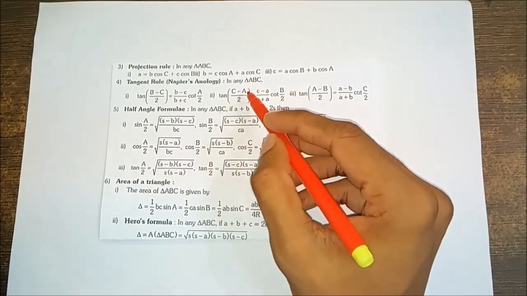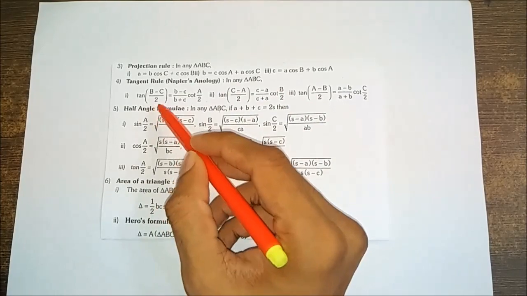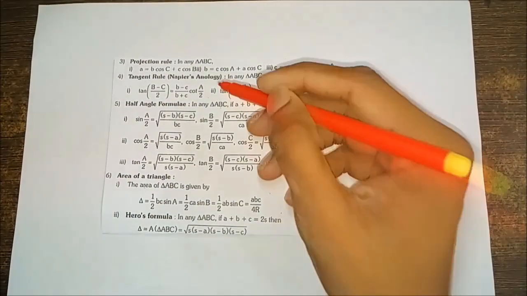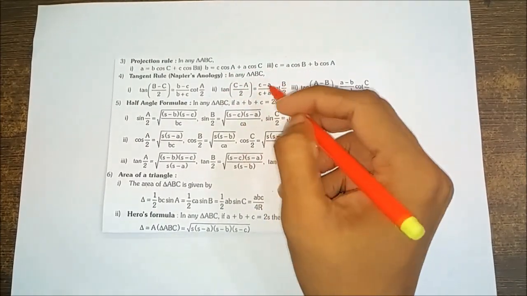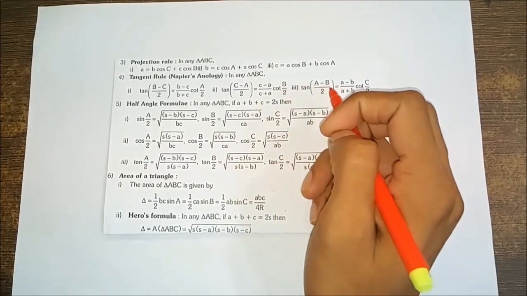This rule can be used for solving problems on triangles.